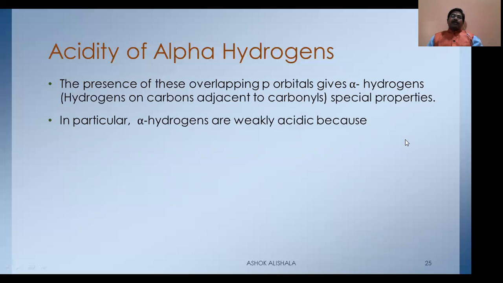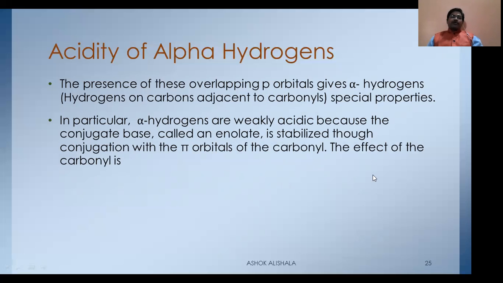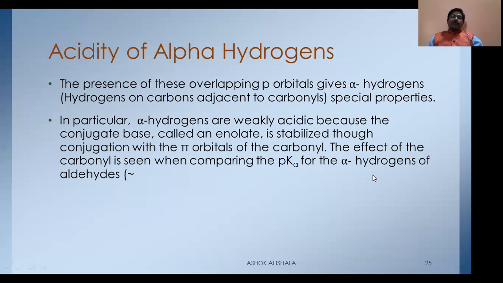In particular, alpha hydrogens are weakly acidic because the conjugate base, called an enolate, is stabilized through conjugation with the pi orbitals of the carbonyl. The effect of the carbonyl is seen when comparing the pKa for the alpha hydrogens of aldehydes, which is around 16 to 18.